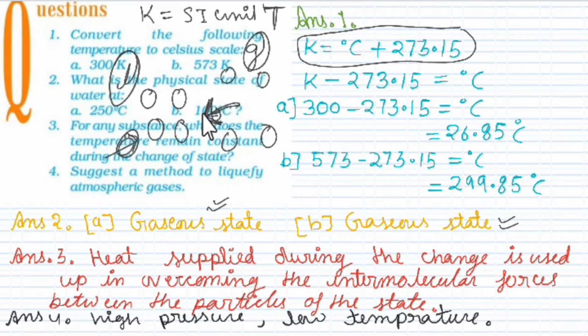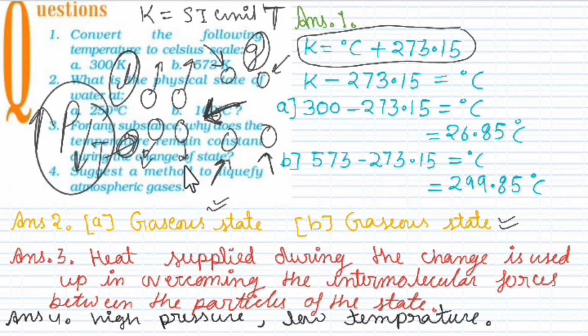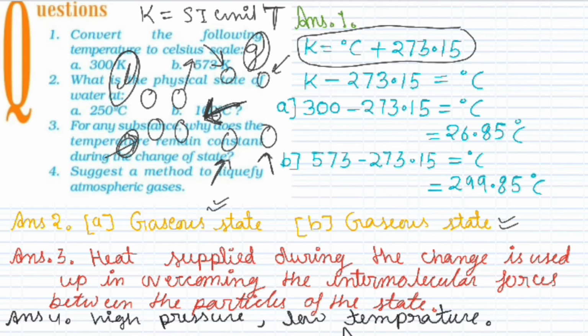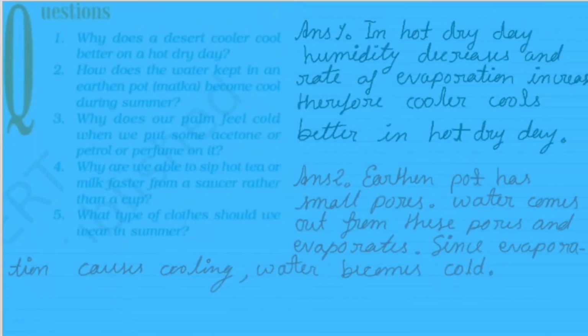तो if graphically you will see, to make these particles arranged in this way, what you have to do, you have to apply pressure, right? Pressure apply करेंगे तभी ये close आएंगे. But if these particles have kinetic energy, again they will go far. तो क्या करना पड़ेगा हमको? To reduce kinetic energy, we have to reduce temperature. So increase pressure, decrease temperature. These are the conditions to liquefy atmospheric gases. So high pressure and low temperature will be the conditions to liquefy atmospheric gases.